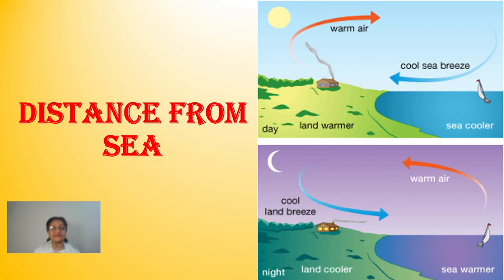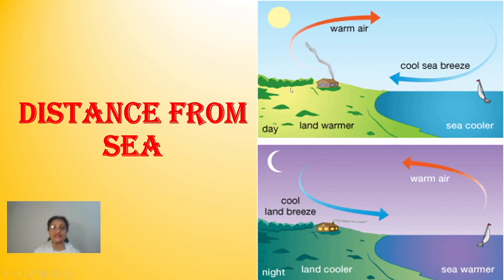Now, what are these sea breeze and land breeze? And what is the effect of the sea breeze and land breeze on the temperature? All the places which are lying close to the sea, children, in the coastal area, are under the influence of land and sea breeze.